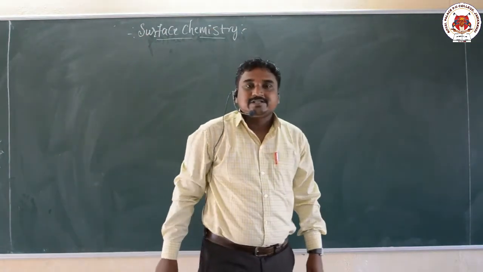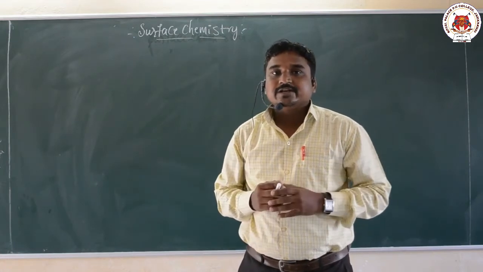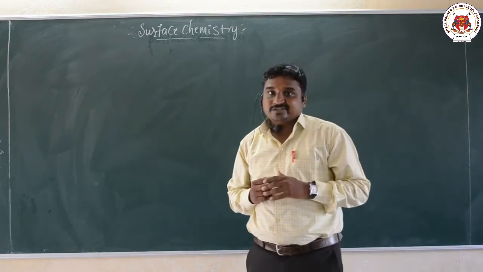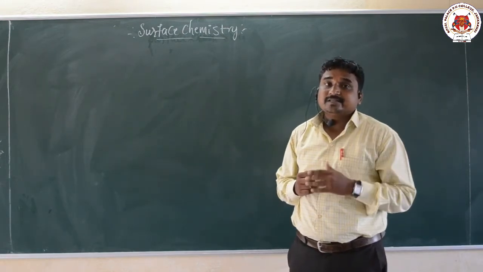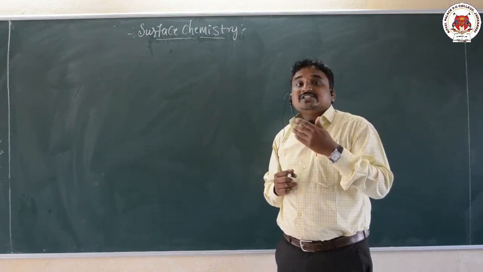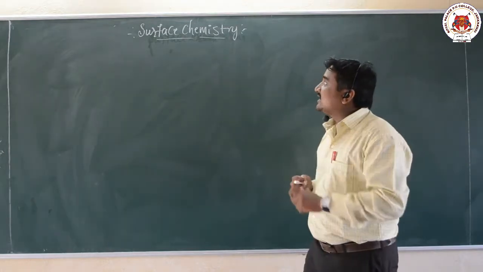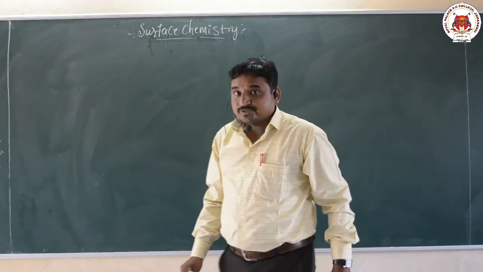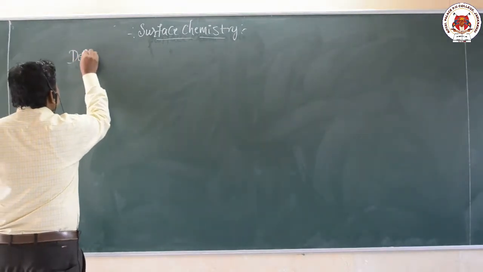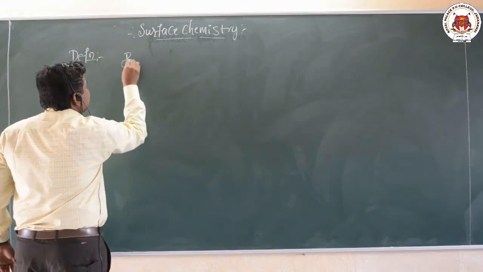Surface chemistry is a branch of chemistry which deals with the study of the nature of the surface, which is also called the interface, and the changes that occur on the surface. That branch is called surface chemistry.